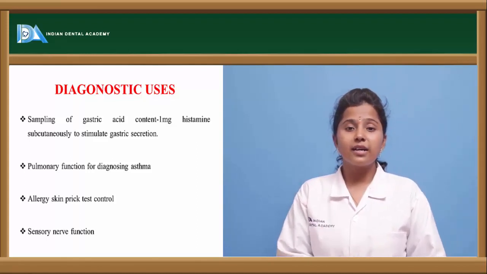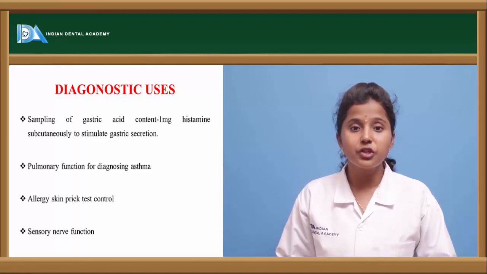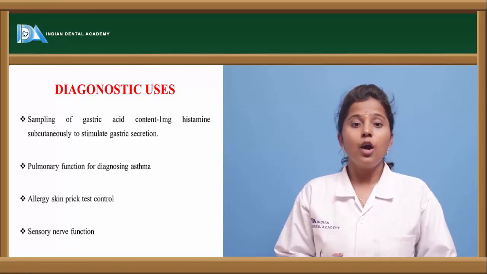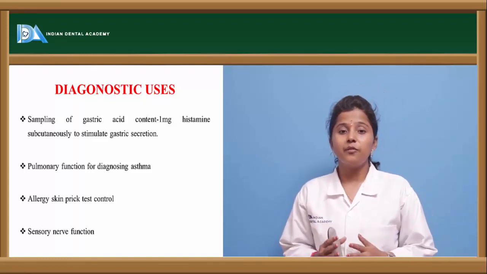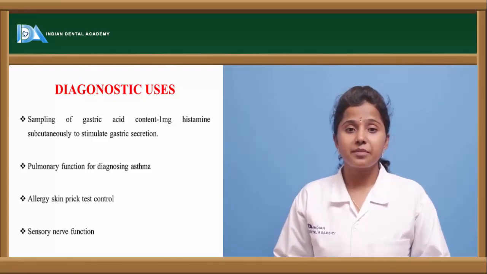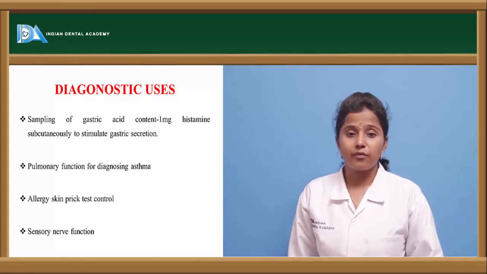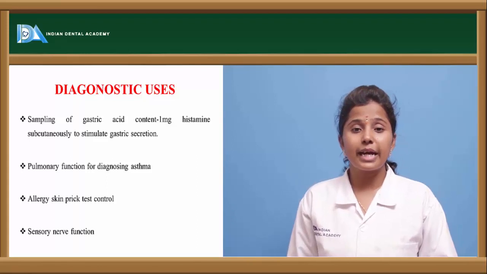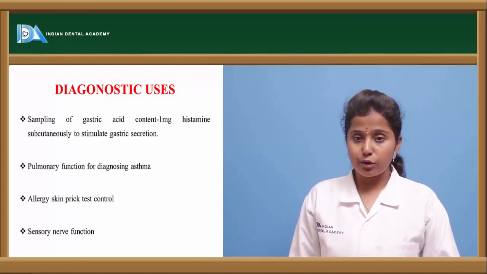So when we take a sample of the blood, and if histamine is present in higher concentrations in any of these secretions, or in higher concentrations in the blood, then based on the amount of histamine present, we can diagnose which kind of disease the person is suffering from. So this is mainly useful in the diagnosis of a few respiratory, cardiovascular as well as GI disorders.